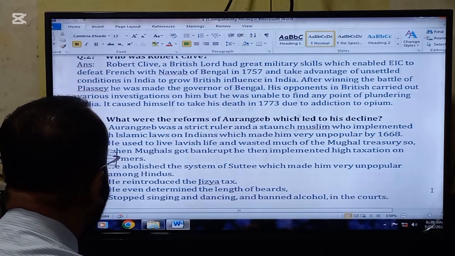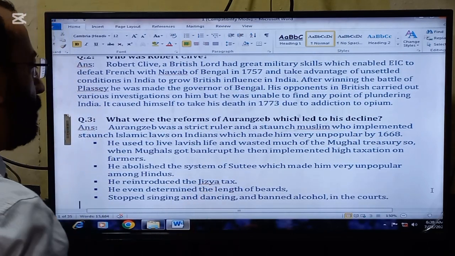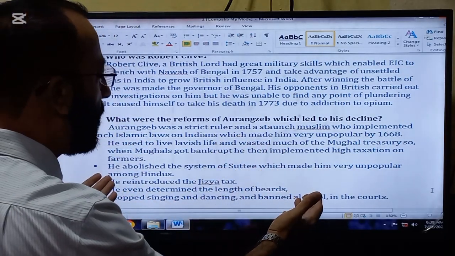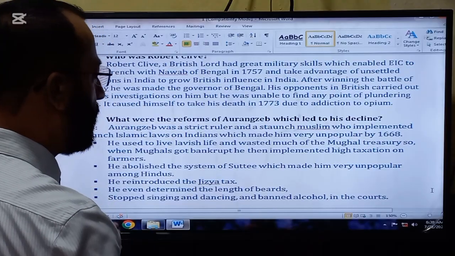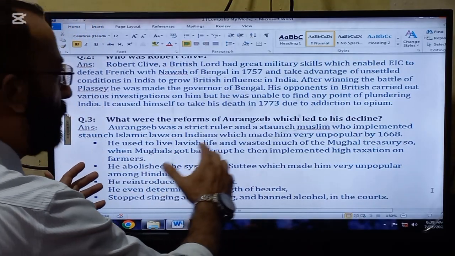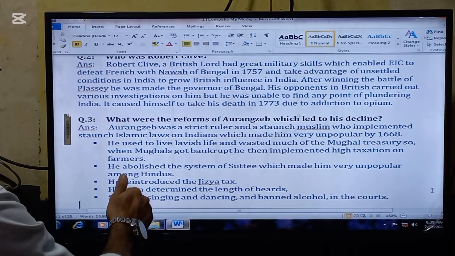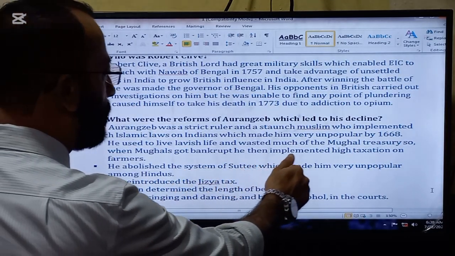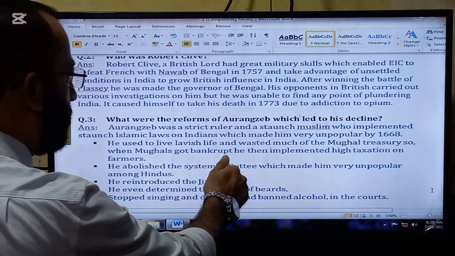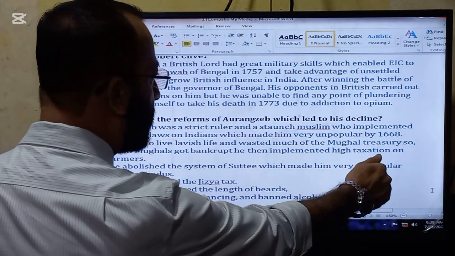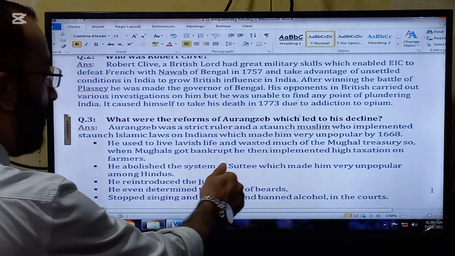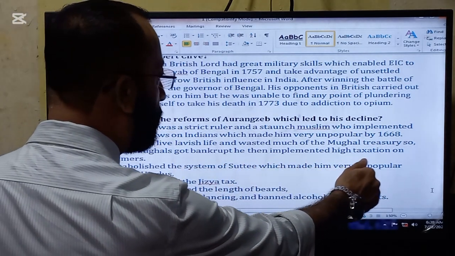The next question is, what were the reforms of Aurangzeb which led to his decline? Aurangzeb was the emperor of the subcontinent. So we are going to read some of his works which led to his decline. Aurangzeb was a strict ruler and staunch Muslim who implemented strict Islamic laws on Indians, which made him very unpopular by 1668. He used to live a lavish life and wasted much of the Mughal treasury.